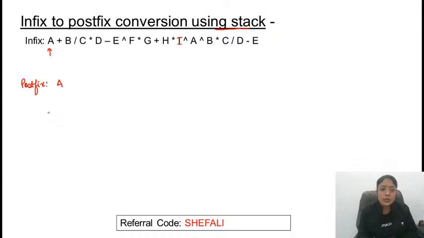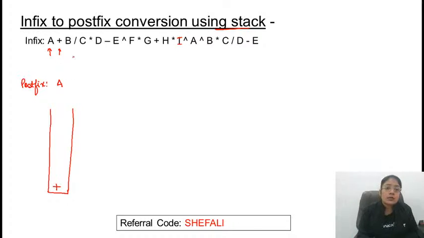If it is an operator, definitely we have to maintain a stack. Initially the stack is empty. So we are getting the operator, and this is an empty stack, so push it into the stack. Read the next character of the string, that is an operand. If it is an operand, print it as it is in the result. Next we are getting the division operator. Compare it with the top of the stack. Division has higher priority than plus. If higher priority comes on top of lower, then it will be pushed in the stack. So division will be pushed.